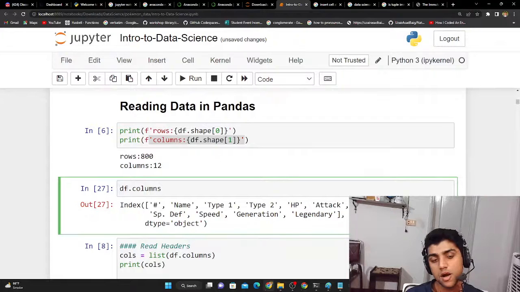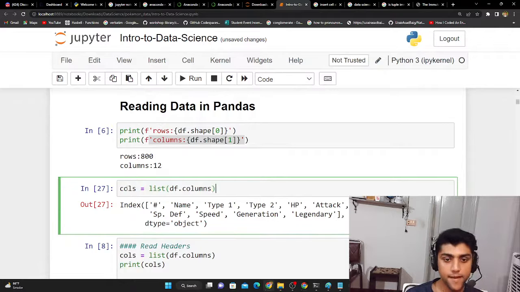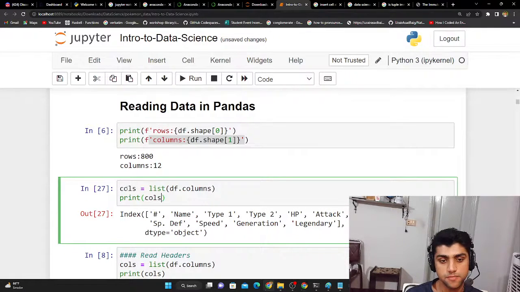But if I want to actually return it as a list, I could just wrap it around as a list, and I could say cols, okay? And then I just print it out as cols. Let's see.